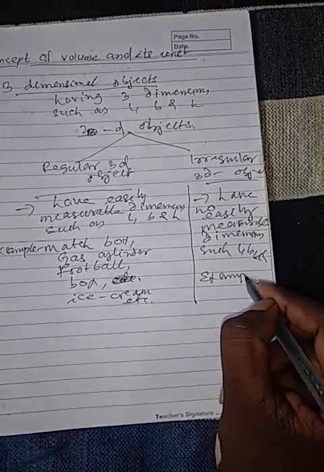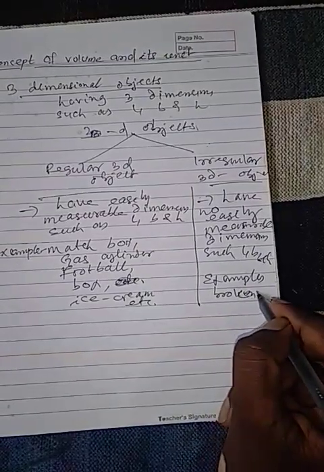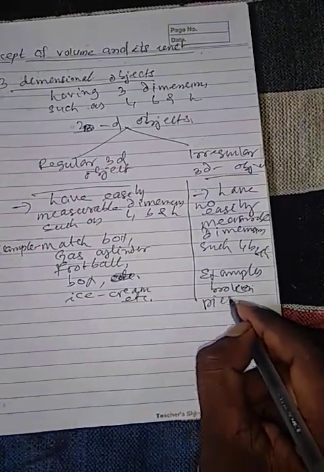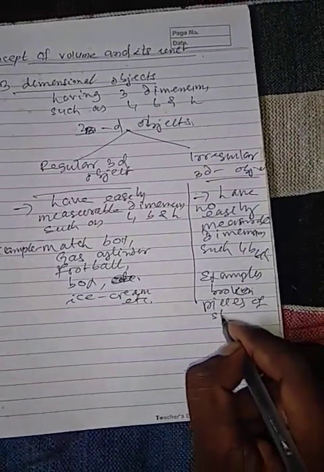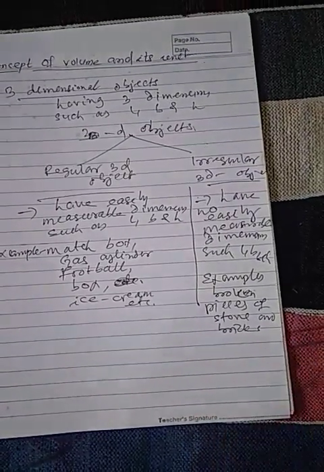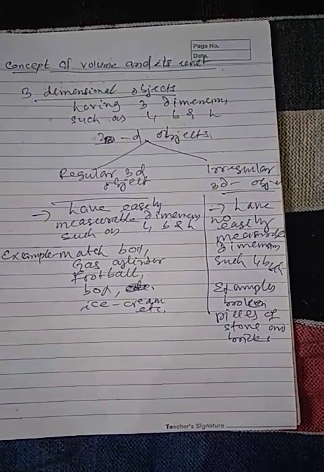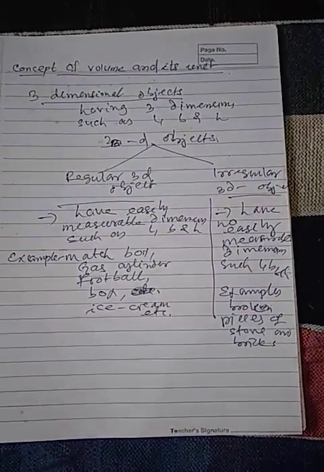Examples are broken pieces of stones and bricks, etc. These are examples of irregular 3D objects.